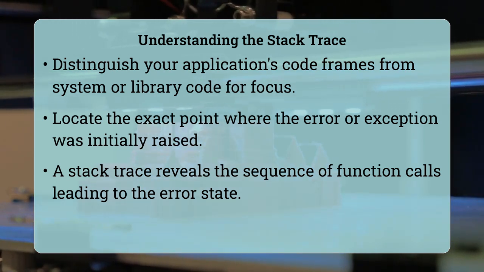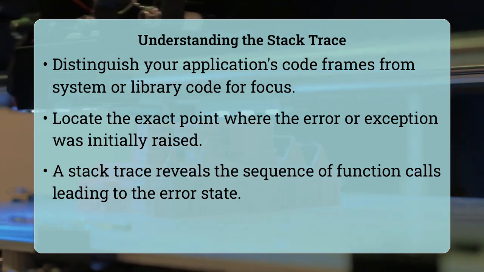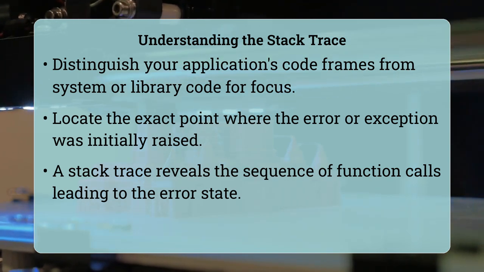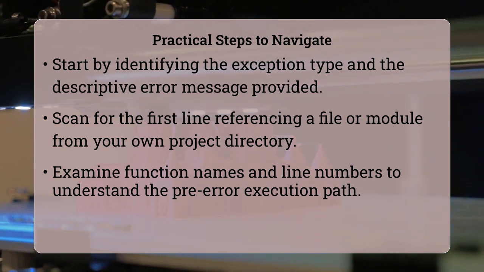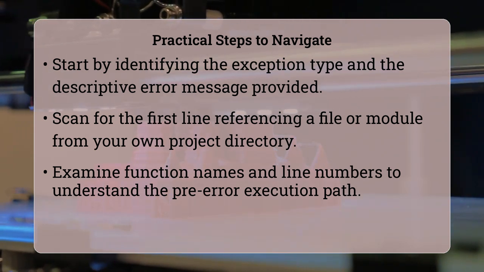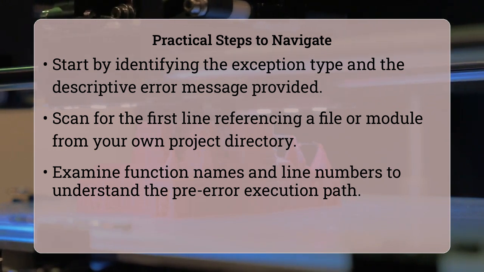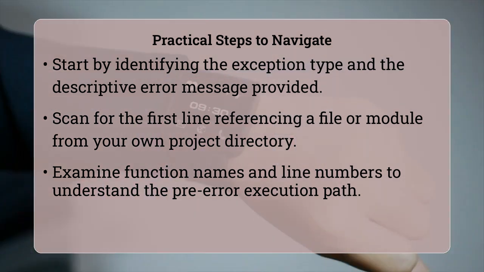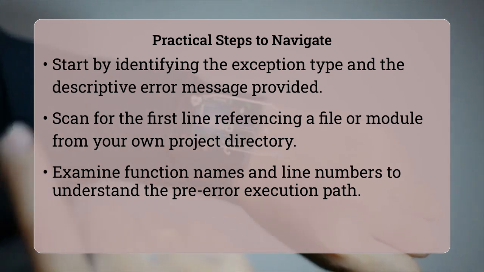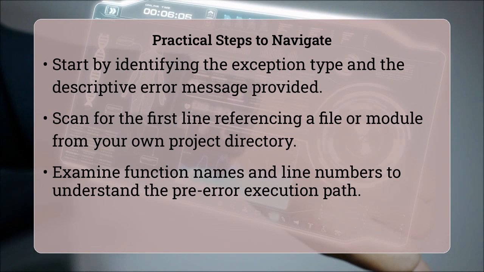To effectively navigate a stack trace, start by locating the exception type and message at the very top or bottom, depending on the language or environment. Next, methodically scan the frames until you find the first line that references a file or module from your own project directory. This particular frame is often the most critical because it indicates the last point your application code was executing before control transferred to a system or library function that subsequently encountered an issue.